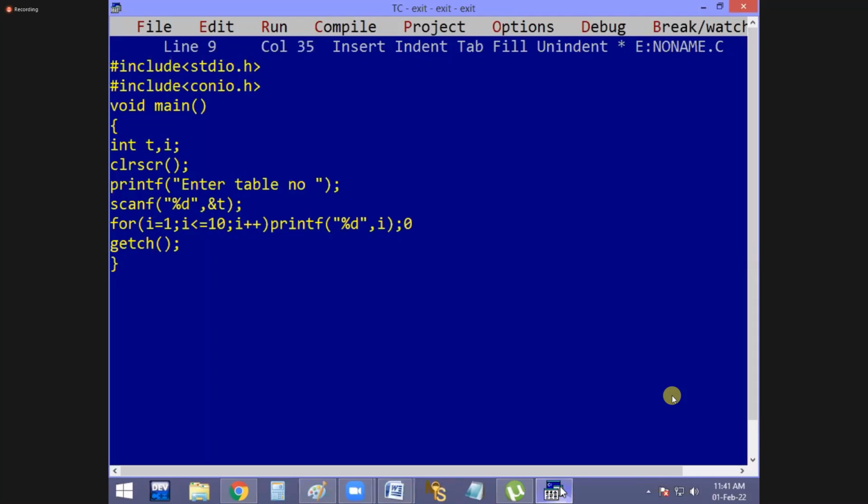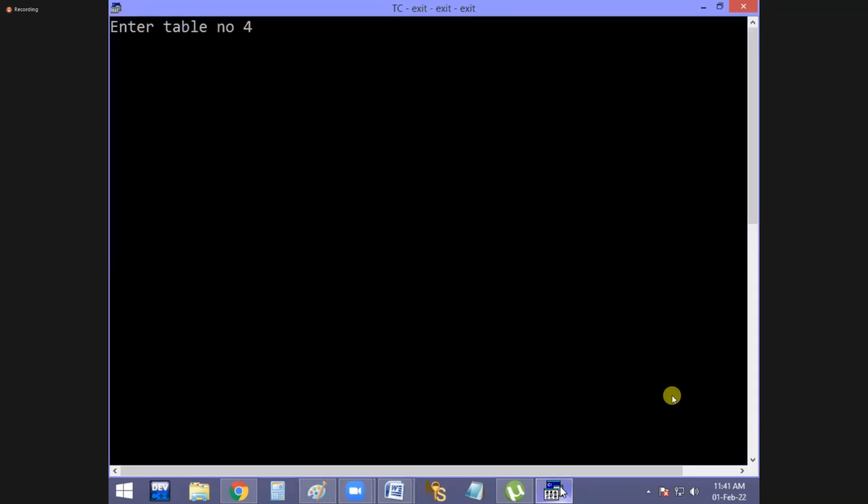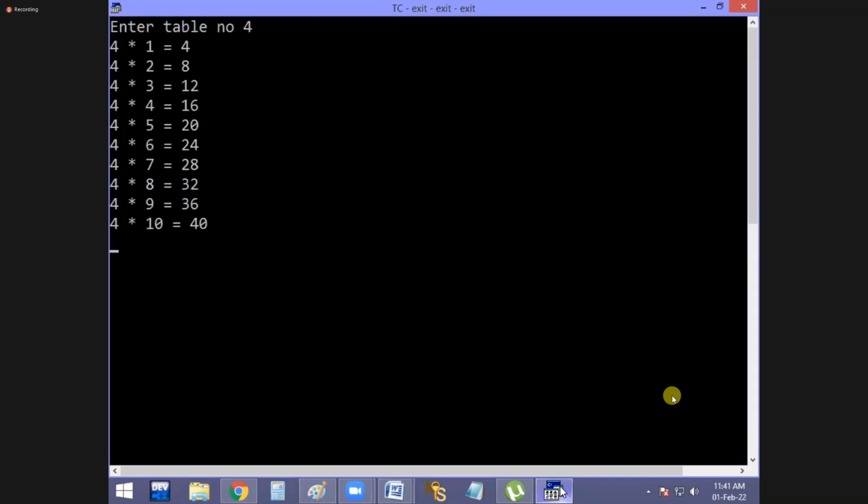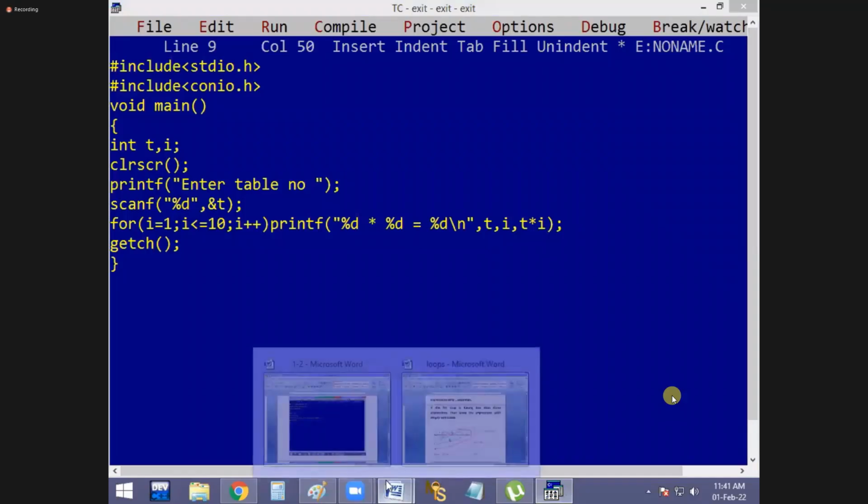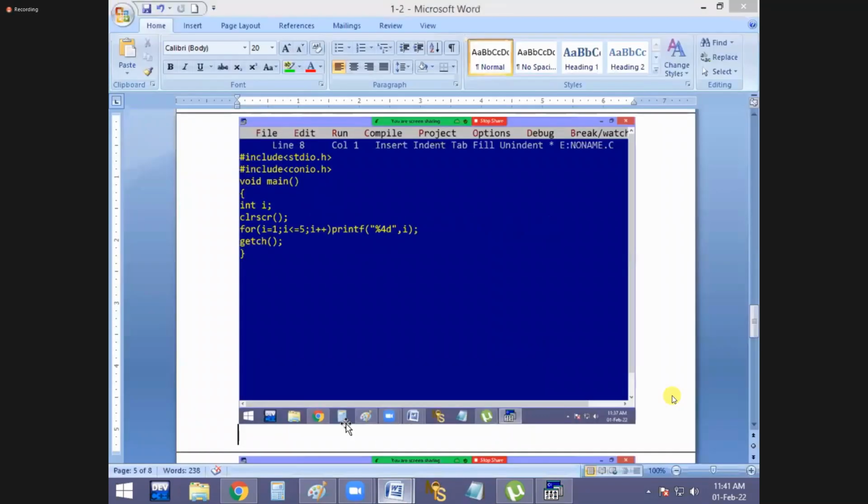Now percentage D into percentage D equal to percentage D, slash n comma T comma I comma T into I. Fourth table. See that? Same to same output. Fourth table completed. See that? The table completed, or not? That's all. It is how to print the table on the screen.